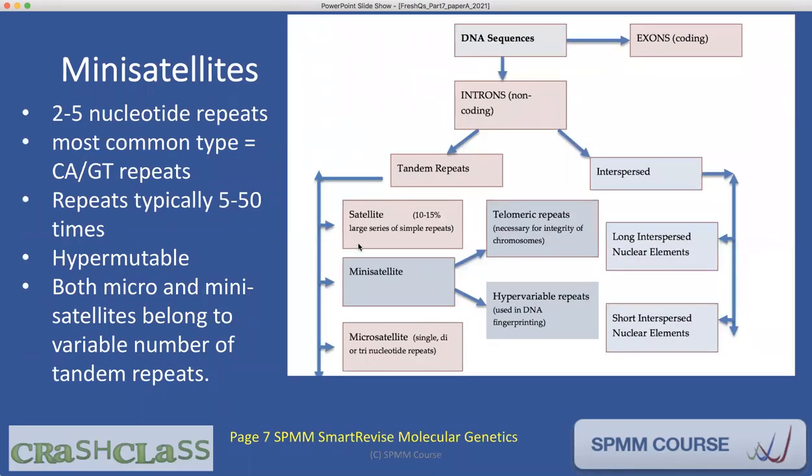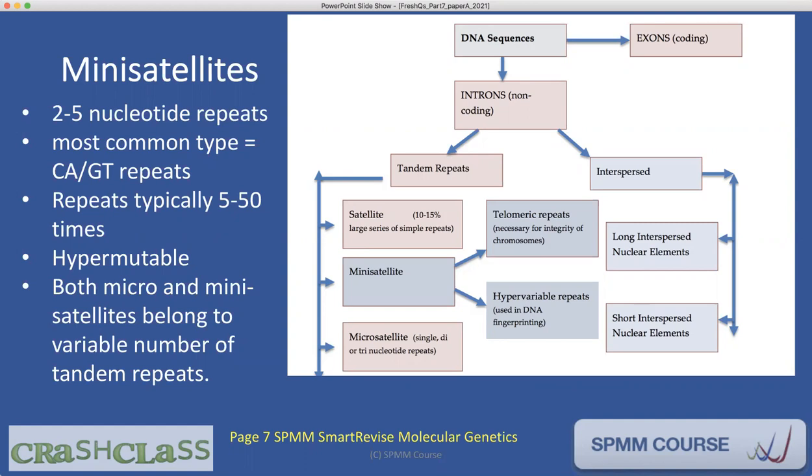So in your SPMM notes, you will see details of mini satellites, 2 to 5 nucleotide repeats. These are seen throughout the genome, 2 to 5 nucleotide repeats. The most common repeats are CA and GT. As you would have realized by this description, the trinucleotide repeats are a type of mini satellites. So there are 3 repeats, but it can vary between 2 and 5. The repeats are typically 5 to 50. They're hypermutable, they're unstable, so they can undergo mutation easily.